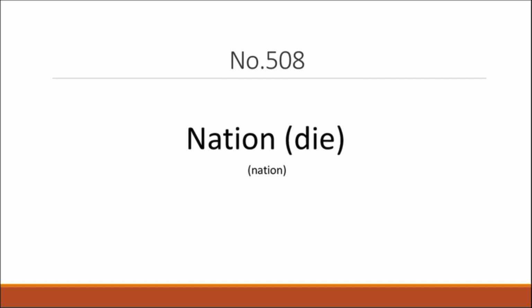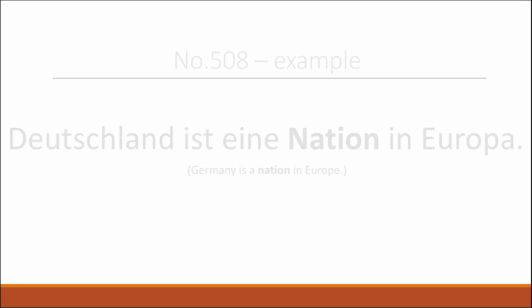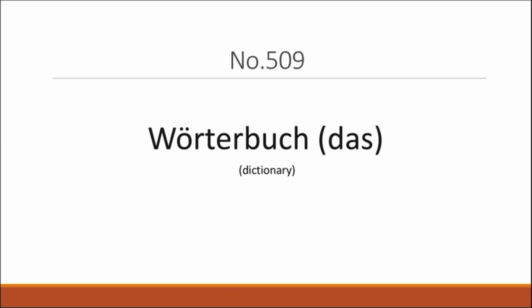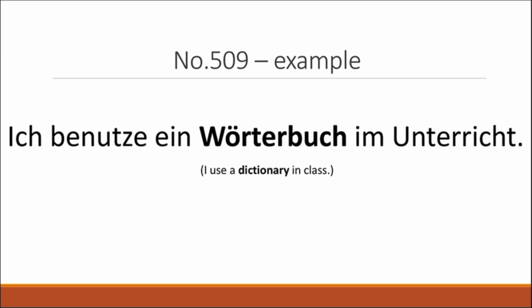Now we have die Nation, which means the nation, and here's an example. Deutschland ist eine Nation in Europa. Germany is a nation in Europe. Now we have das Wörterbuch, which means dictionary, and here's an example. Ich benutze ein Wörterbuch im Unterricht. I use a dictionary in class.